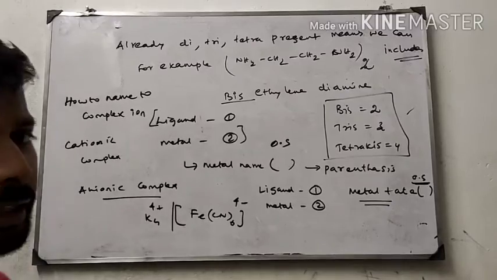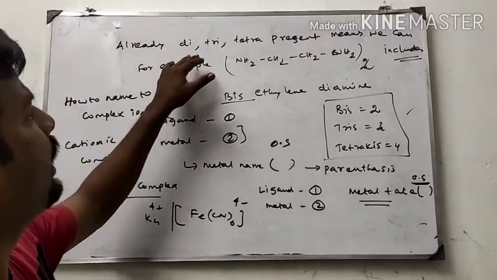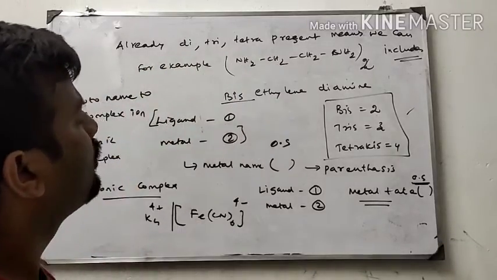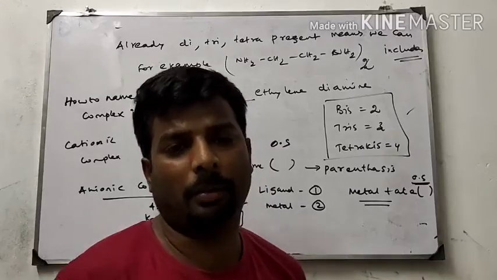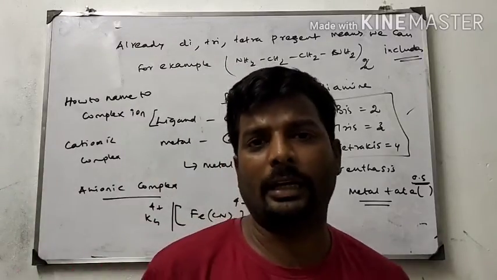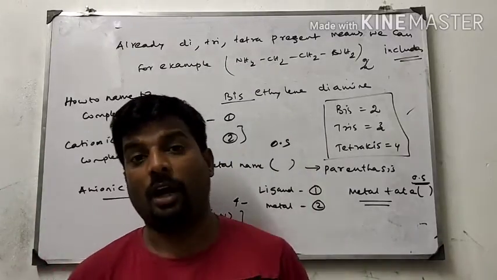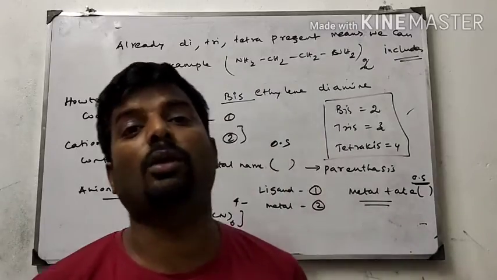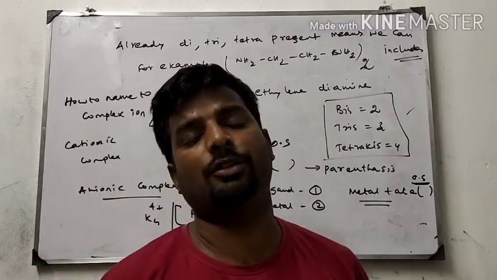Next point: if di, tri, tetra are already present in some coordination complex, and again di, tri come, how can we name it? That is one confusion.